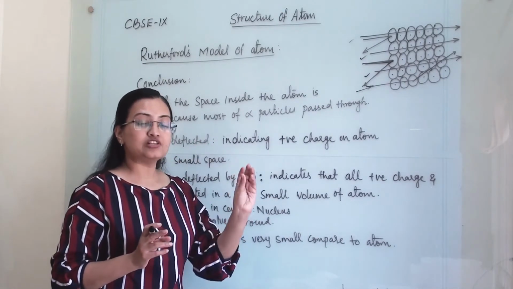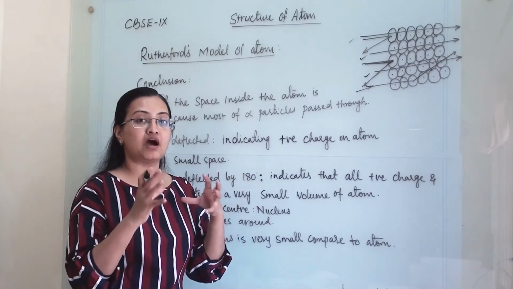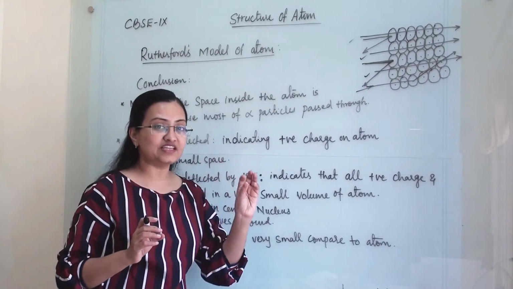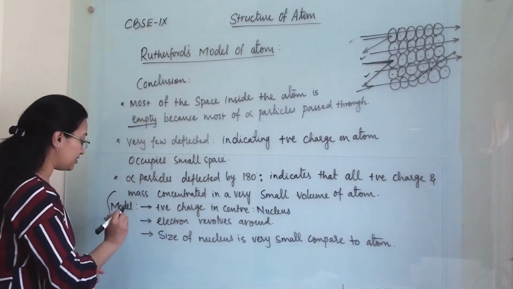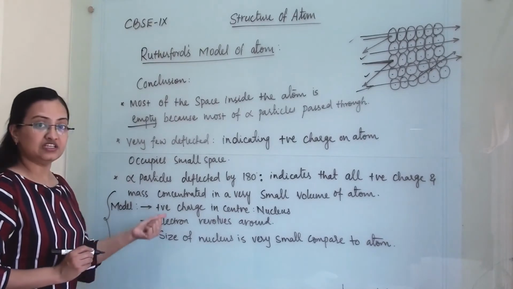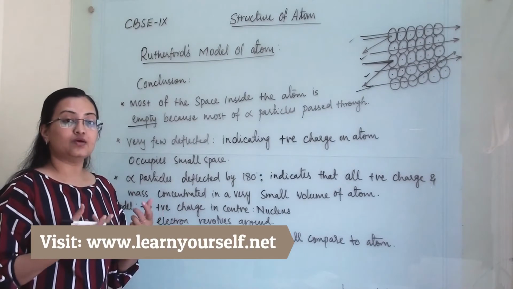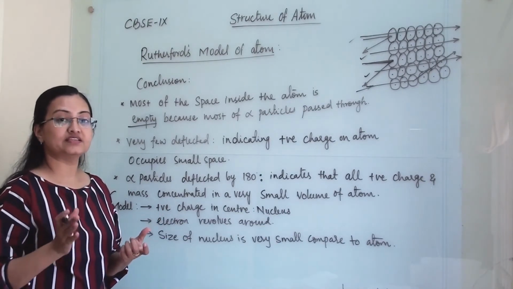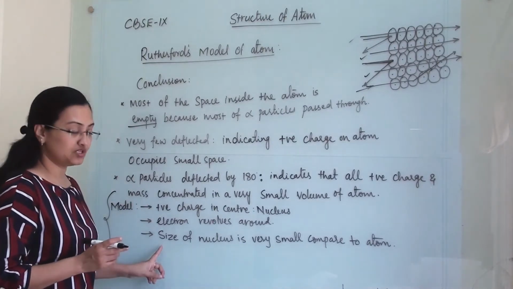So the very small space of the atom has a solid mass, or that mass has been accumulated in a very small space. Then what model he proposed was within these 3 points. A question has been asked that suggests, what model Rutherford has proposed after his experiment. Then these 3 points you need to mention.